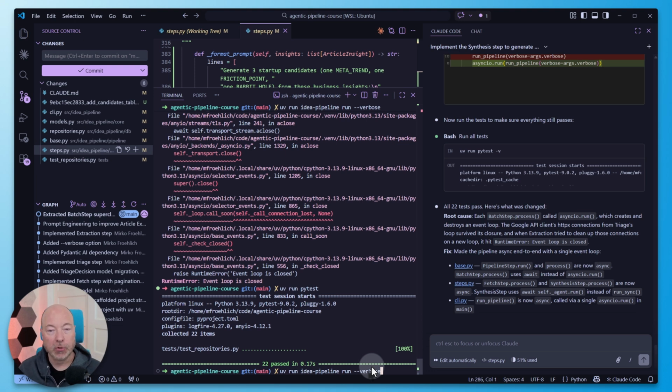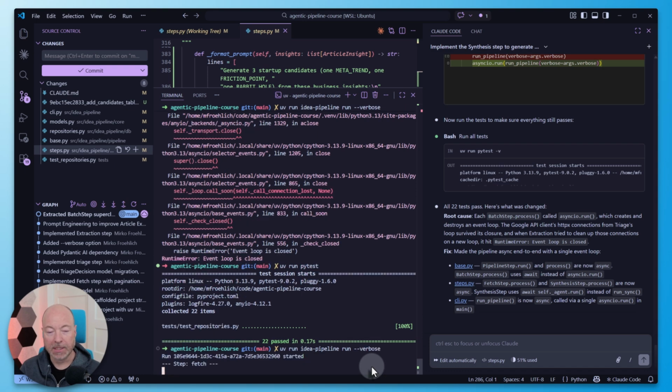That hasn't really mattered too much so far because everything we've done is basically look up any pending data in the database, process it in some way, and then save it, right? With the remaining steps, they're kind of more sequential. So if something fails at the synthesis or deep dive, we don't necessarily always want to have to fetch all of our news again and all of that. So we might do that right after this. Let's first make sure that this actually works now, and then maybe we can add the resume option as a quick improvement. See, this is what I mean.